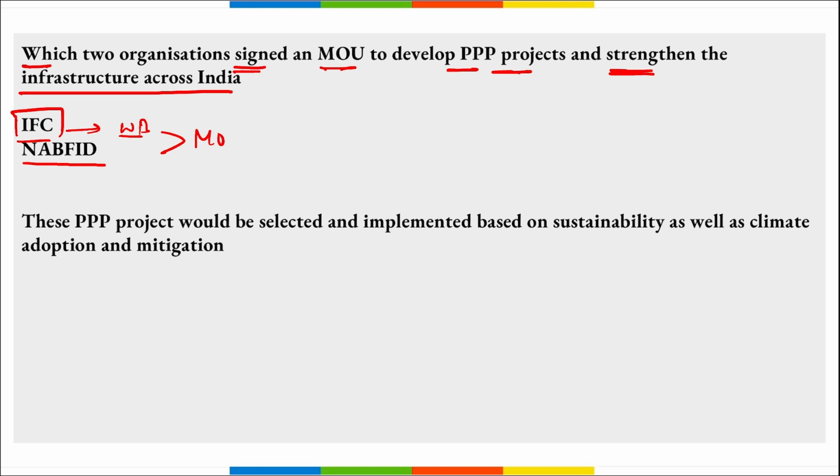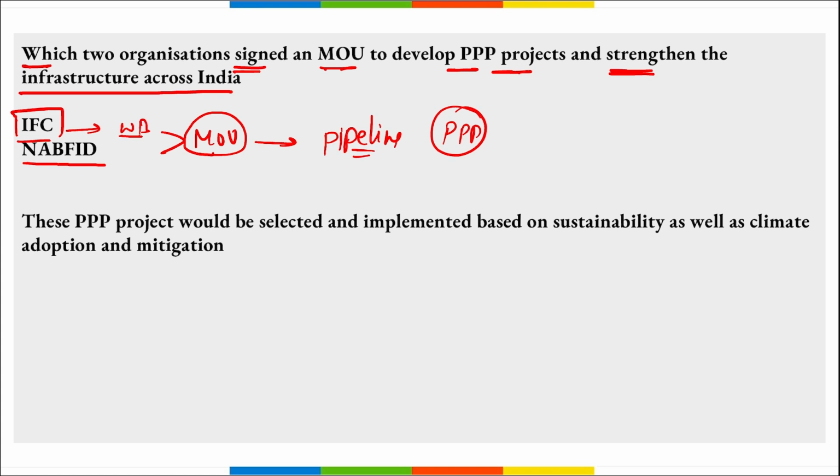They together signed an MOU, right? And it is to develop a pipeline of investment ready triple P, that is public private partnership projects in infrastructure across India. So we can say these organizations came together to sign an MOU in order to invest into triple P infrastructure projects across India.